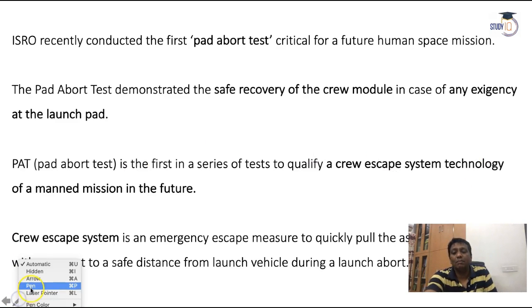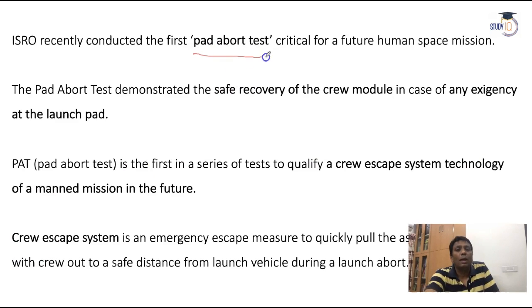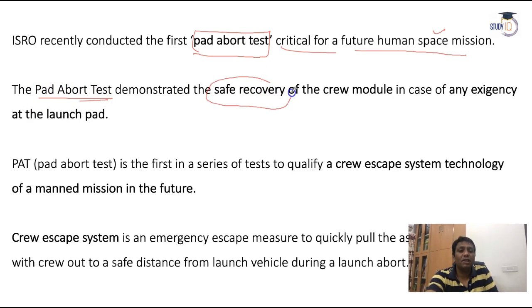In that case, the pad abort test is very, very important. The pad abort test is critical for the future human space mission. Okay, what is a pad abort test? It will demonstrate the safe recovery of a crew module on the Earth, guys. So if the astronauts are suffering a problem in space, how will they come back properly? Definitely, when you plan to send a human, you will try to save the human.